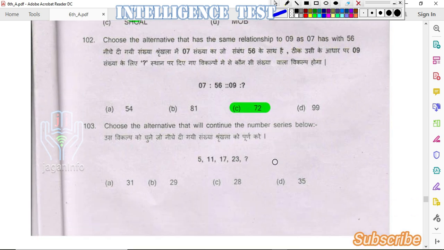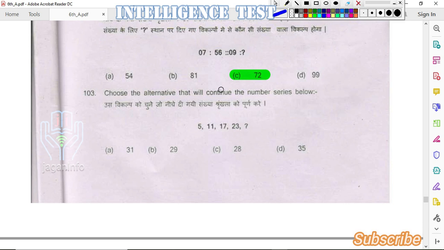Coming to the next question, choose the alternative that will continue the number series below. The given series is 5, 11, 17, 23, and we have to find the next number. The relationship between these numbers is 5 plus 6 is 11, 11 plus 6 is 17, and 17 plus 6 is 23. So we should add 6 to the next number. 23 plus 6 is nothing but 29. The answer is option B, 29.